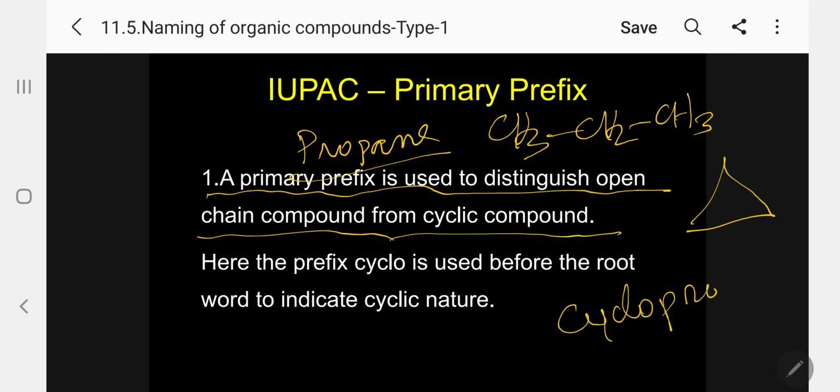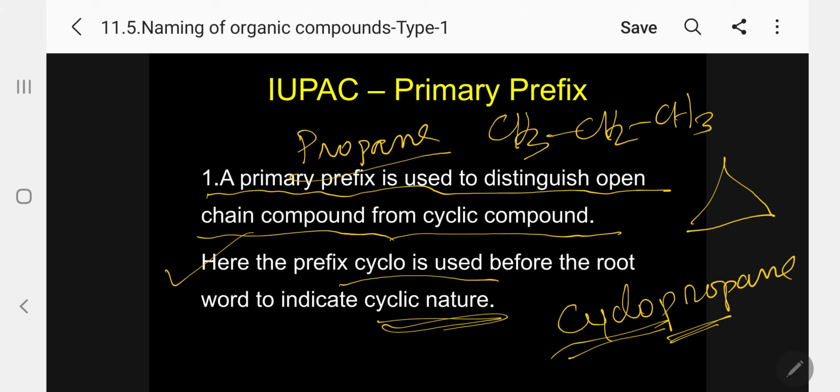Cyclopropane. Please follow. This is the primary prefix, which I add immediately before the root word. So that comes cyclo, so that we are able to find out it is a cyclic compound, differentiating it from an open chain. A primary prefix is used to distinguish an open chain compound from a cyclic compound. Here, the prefix cyclo is used before the root word to indicate cyclic nature.